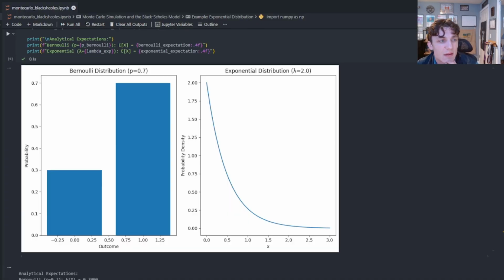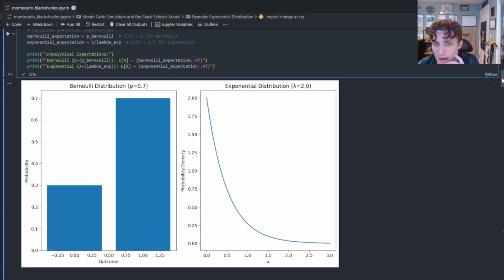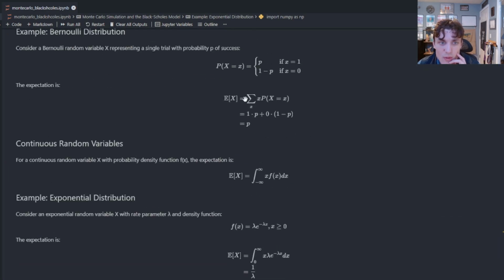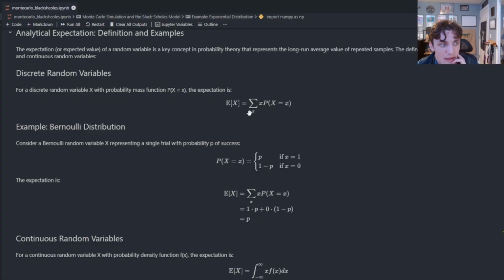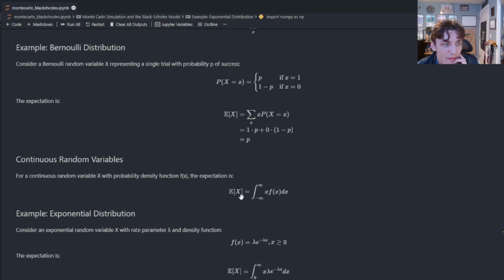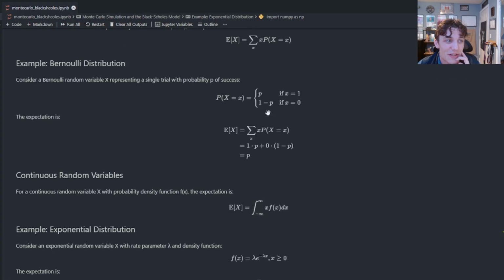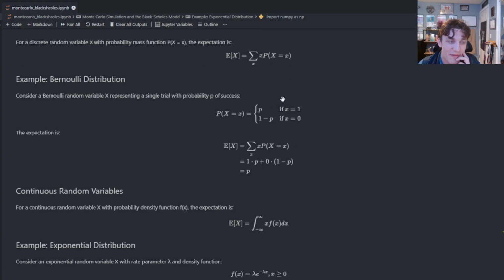Now, what if I can't use the definition of the expected value to find this equation? What I mean is, if we go back up to these definitions, we have a summation in the discrete sense, and we have an integral in the continuous sense. These may yield some very, very challenging equations to solve. And in some cases, they may be intractable.